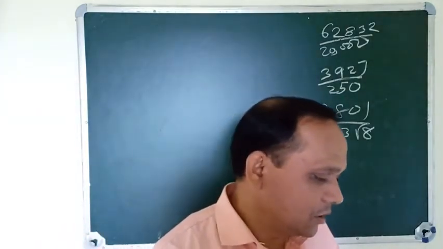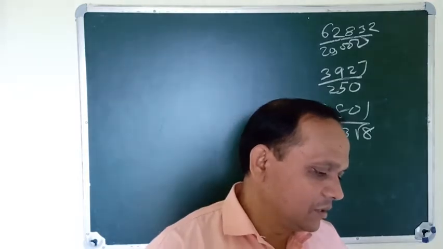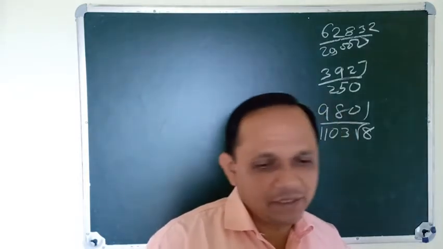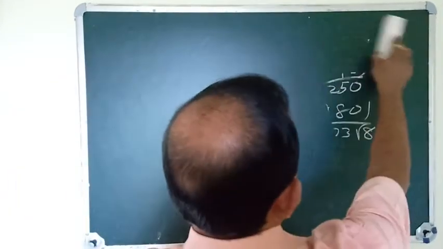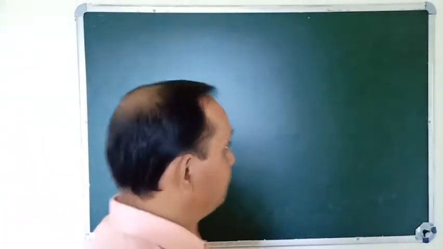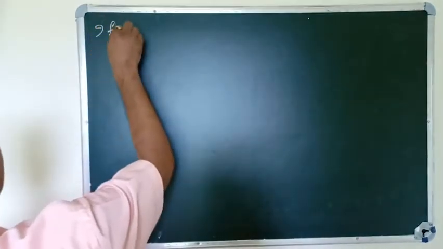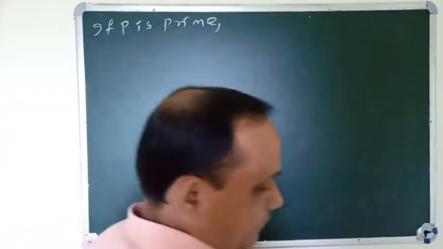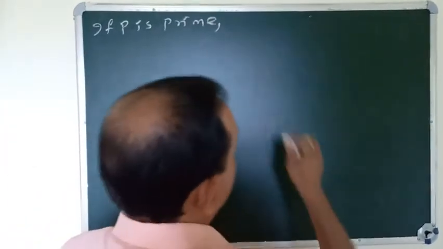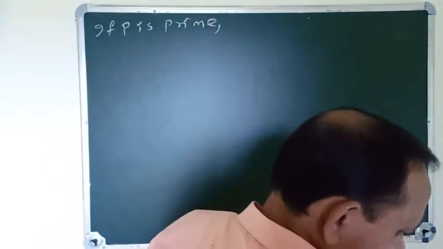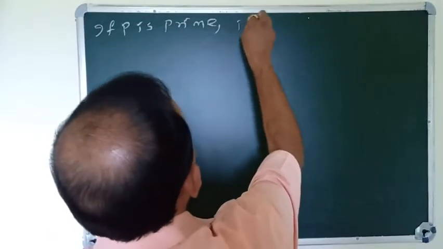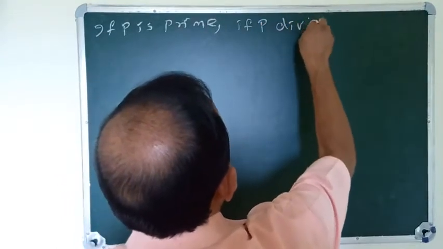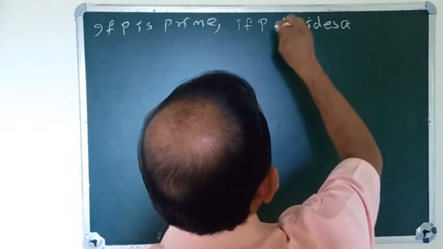So let us discuss: if a prime number p divides a square, then p divides a. The theorem is: let p be a prime number, and p divides a square.